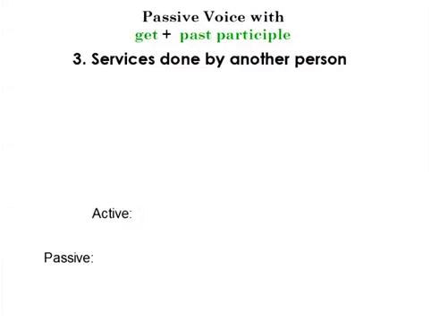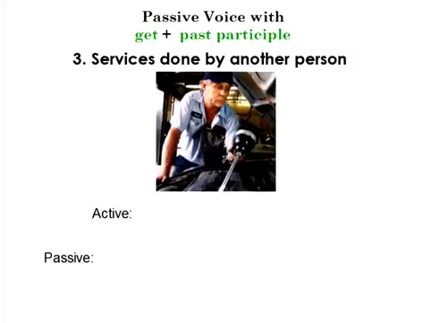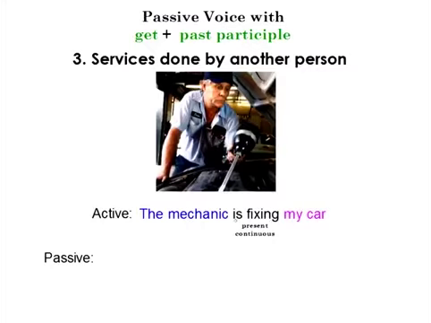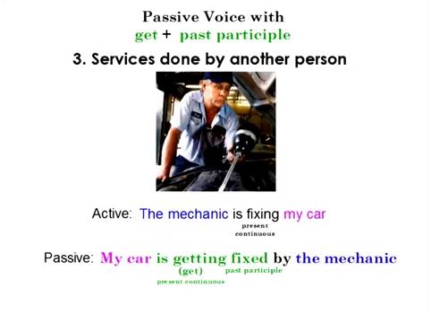And our last situation where we can use get as the passive voice, we talk about services done by another person. So for example, in the active voice, the mechanic is fixing my car. Okay? So notice my verb tense is in the present continuous. The mechanic is fixing my car right now. And if I want to say this in the passive voice, it's a service, I can say, well, my car is getting fixed by the mechanic. So again, I'm using get in the present continuous.